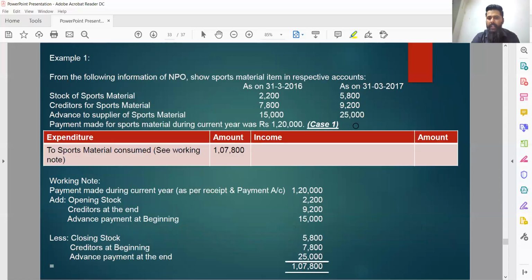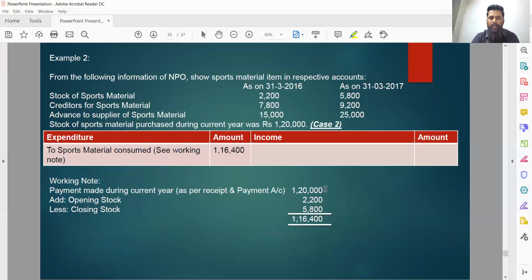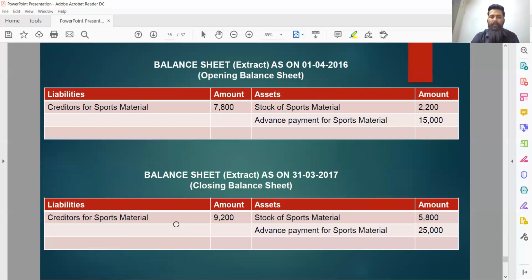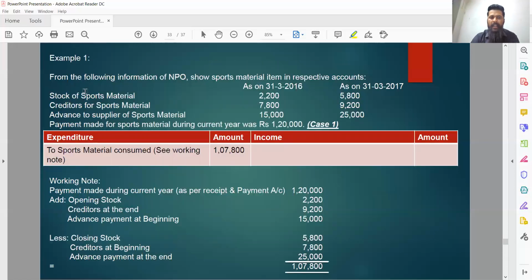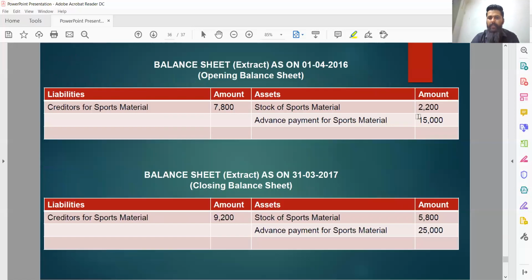Example number 1 was governing case number 1, where we made all 6 adjustments. Example number 2 pertained to case number 2, where we made adjustment in context of opening and closing stock only, not disturbing any of these 4 figures: 7,800, 9,200, 15,000 and 25,000. The representation in the balance sheet remains 100% the same, totally unchanged. As in example number 1, same in example number 2. There is no change in balance sheet representation.